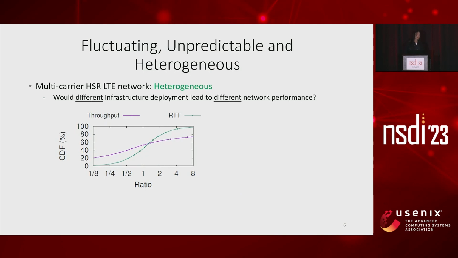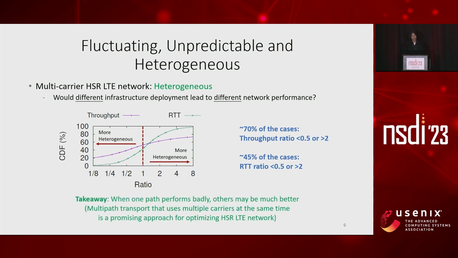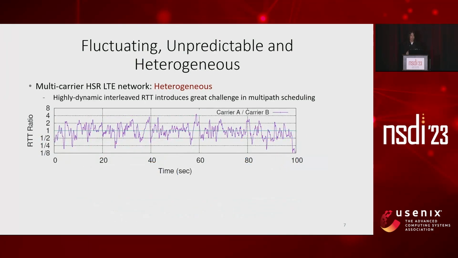Given the fluctuating and unpredictable nature of HSR LTE network, we can hardly provide any means of robust network connection on it. But there is one good thing. Different carriers act differently at the same time. So, leveraging path heterogeneity with multipath transport that uses different carriers at the same time is promising on HSR. However, path heterogeneity can also harm the performance of multipath transport.